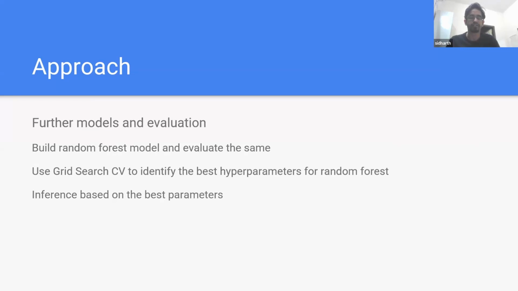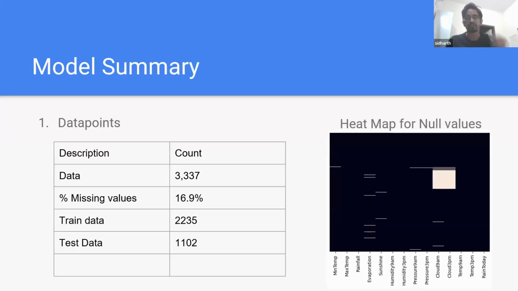And after evaluating the scores from it, we finally use grid search CV to identify the best hyperparameters for the random forest model. Okay, so the number of data points is around 3000, and the missing values were 16.9%, almost 17. And the train and test data were split as follows.